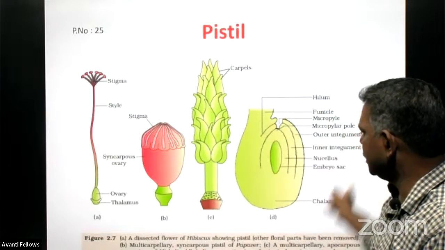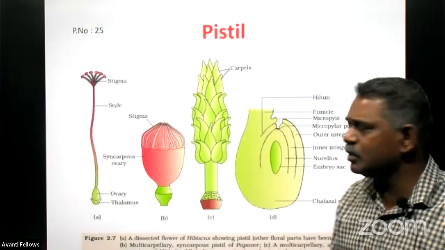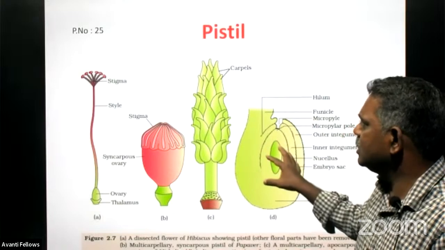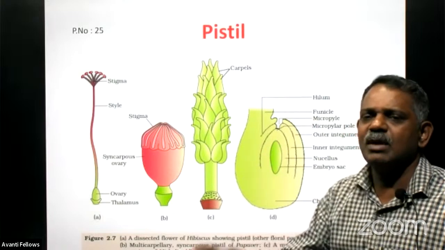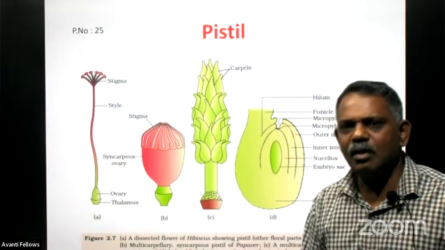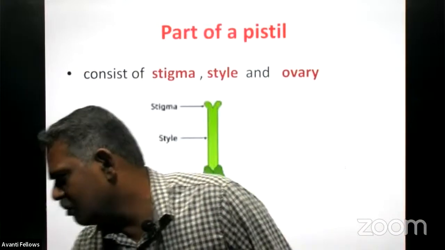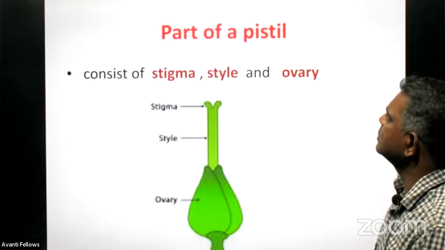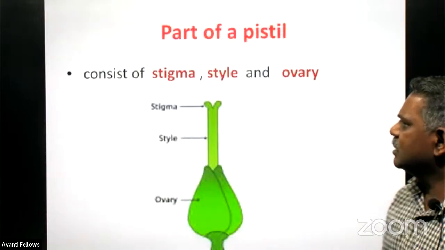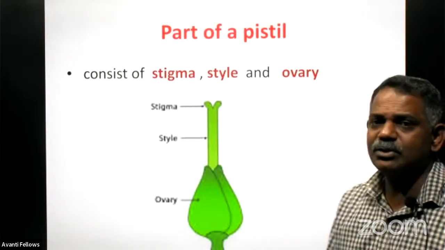And this is the detailed structure of the megaspore. Now we are going to discuss in detail the process through which the megaspore is produced in the ovary by a flowering plant. That is called what? Megasporogenesis.